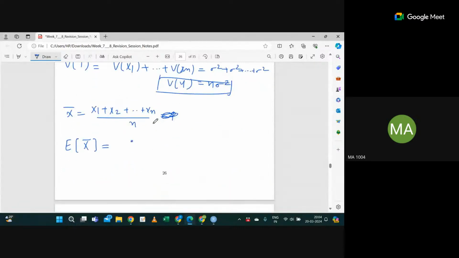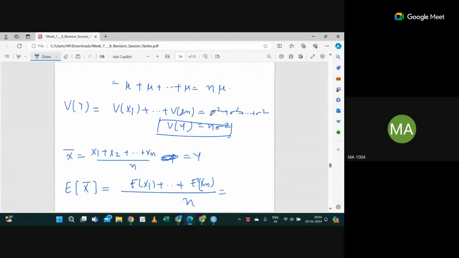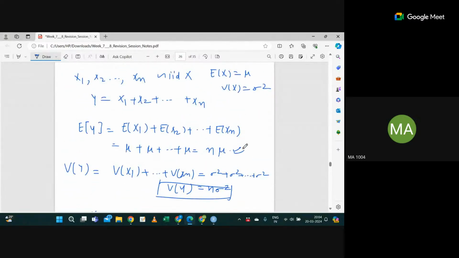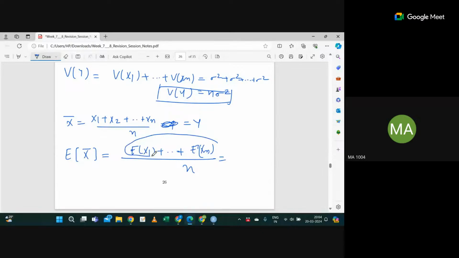Let me clarify this one. If this is the y, then expectation of x1 plus up to expectation of xn is n mu. So this is just the numerator part here. If you are talking about x bar, then we have to divide by n, so it will be n mu divided by n. The n will get cancelled out, which is again mu only.